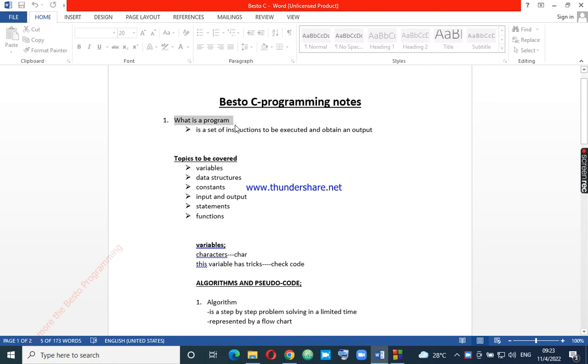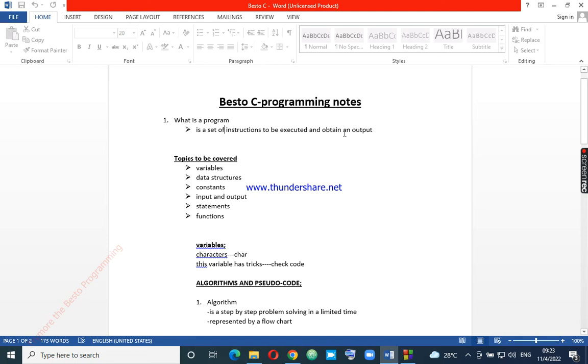What is a program in general? A program, in society, is something which has steps to follow so as to reach a common ground. You see, like a program at church. That's a program. So in programming, a program is a set of instructions to be executed to obtain an output. You'll find that in Besto programming, if your program doesn't obtain an output, it's not a program.